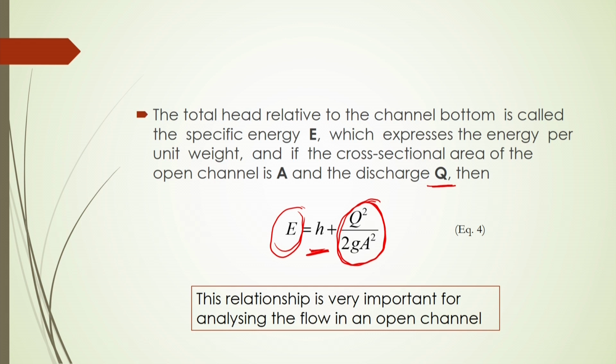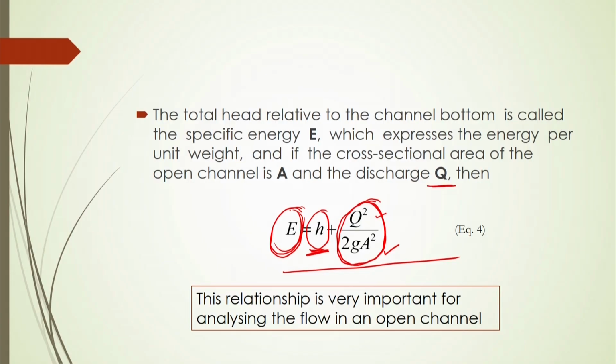Now, this relationship, given in equation number 4, is very important, because for analyzing the flow in an open channel, it is sometimes required to calculate the energy and also the discharge from the channel. So, by this equation, if you know the discharge, you can find the energy, or if you know the energy, you can find the discharge.